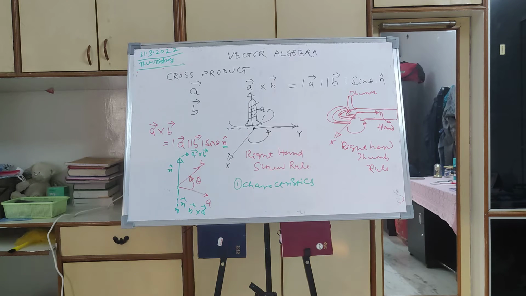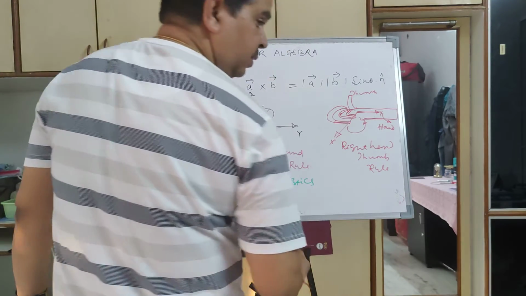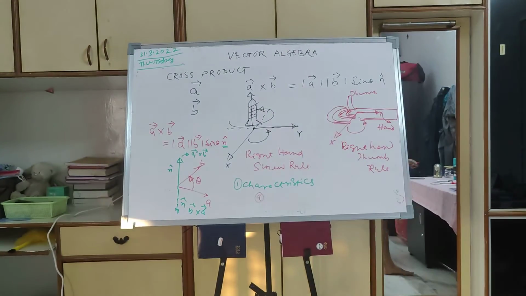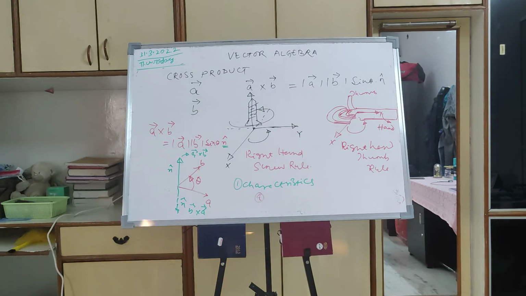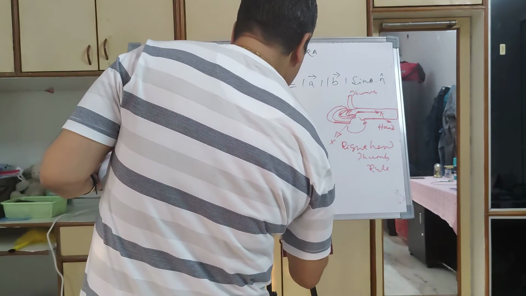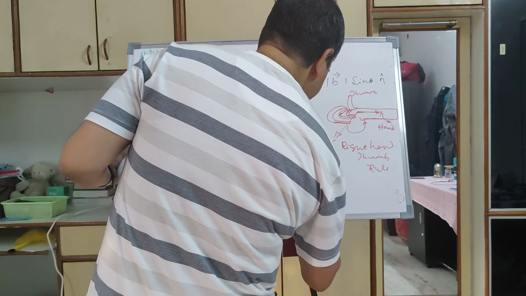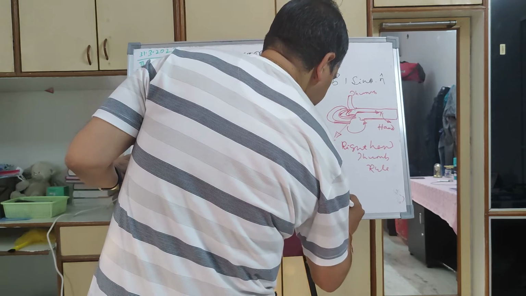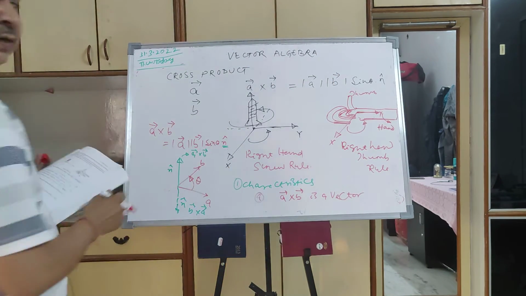So the characteristics are: A cross B is a vector. We told that A dot B is a scalar, but A cross B is a vector. That is one characteristic you have to remember. A cross B is always a vector because you have a unit vector n sitting here.